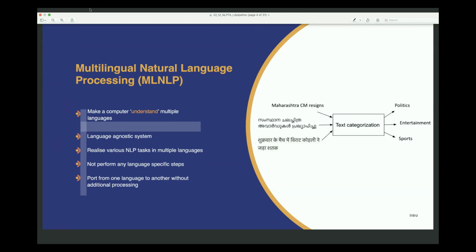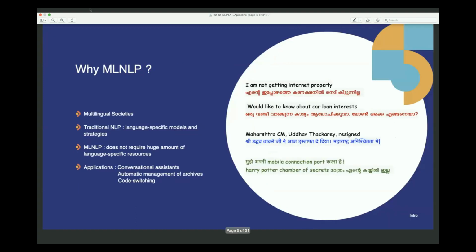So multilingual NLP should realize various NLP tasks in multiple languages, but while doing so, it should not perform any language specific steps. At least when we use the system, there should not be any language specific steps for an end user to perform. And this system should be okay to port from one language to another language without any additional processing, at least in the usage stage. So that is multilingual NLP.